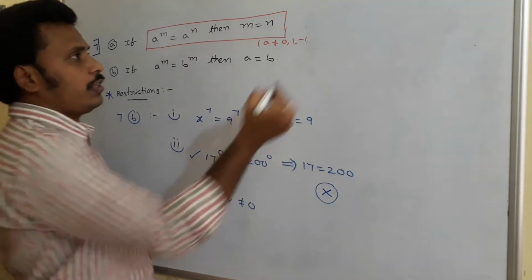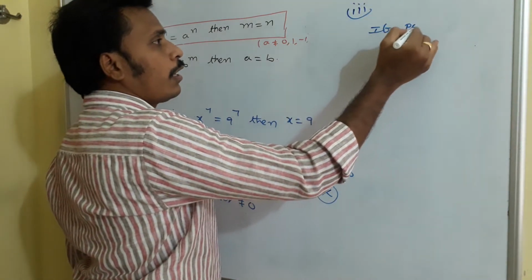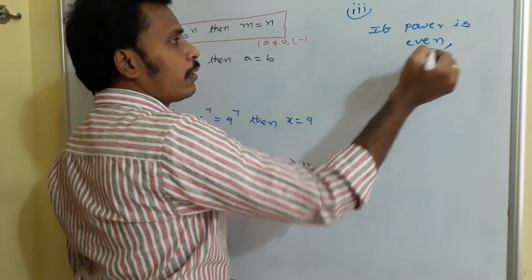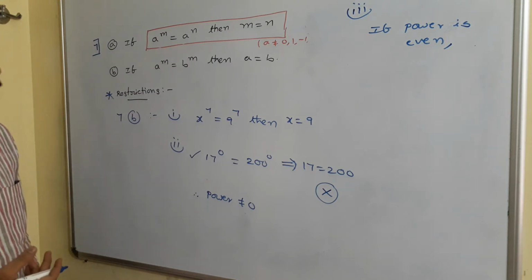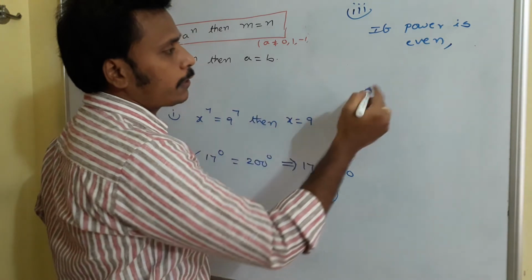And the other restriction is, if power is even, what will happen? If power is even, then sometimes this law fails. What I am saying is, you just think about it.